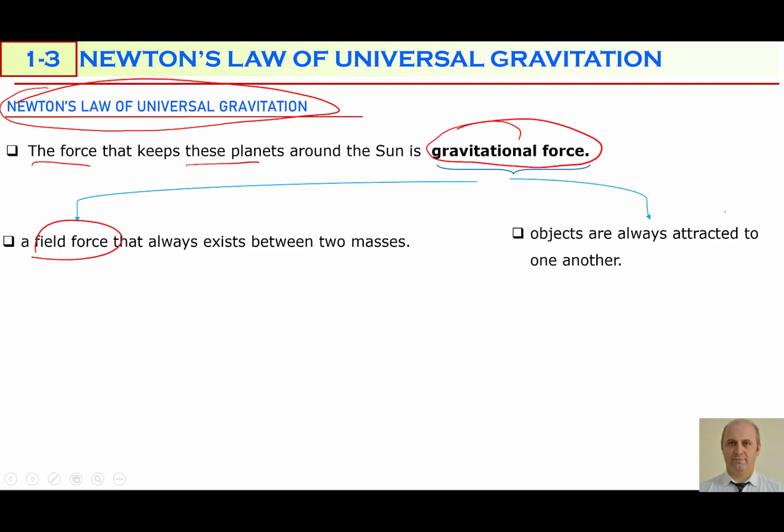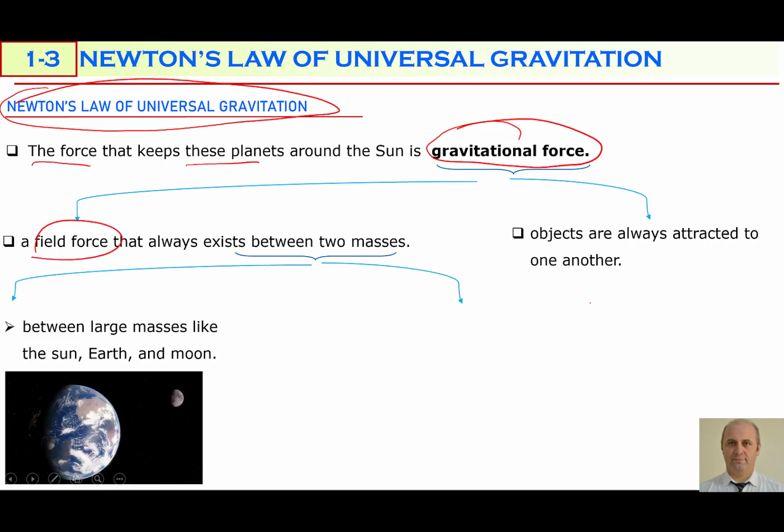Remember, in the 11th grade you learned that there are also other forces like electrostatic force, where objects can repel each other, like negative and positive. But gravitational force is only an attractive force. Planets or objects only attract each other. This field force always exists between large masses like the sun, earth, moon, and also between small objects like the desk in the classroom, between two pens, or two balls.